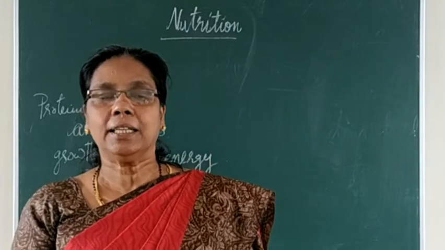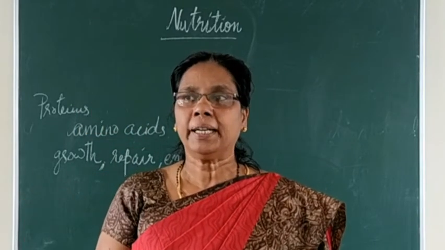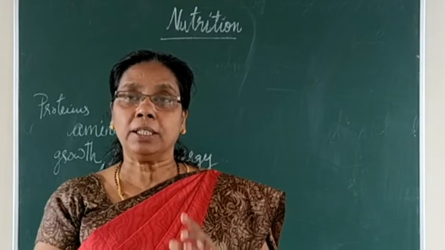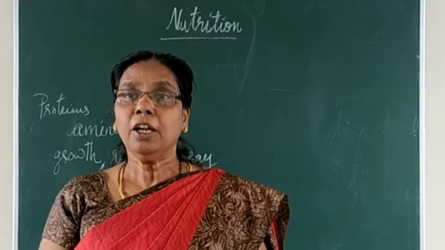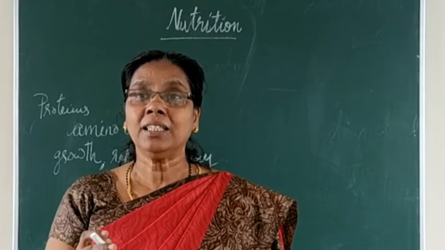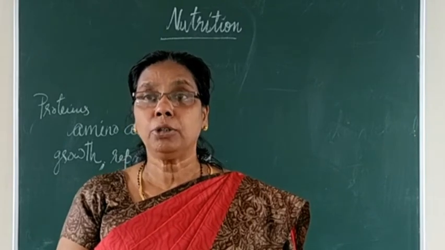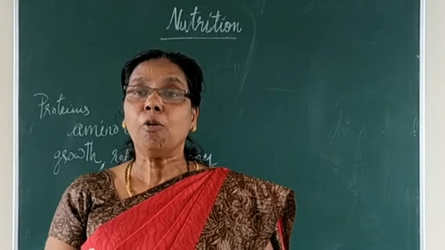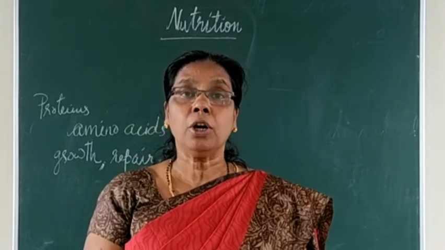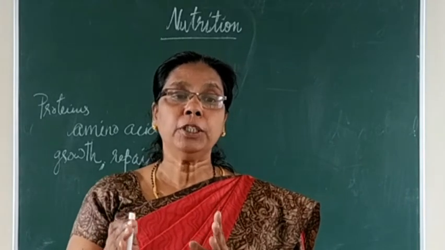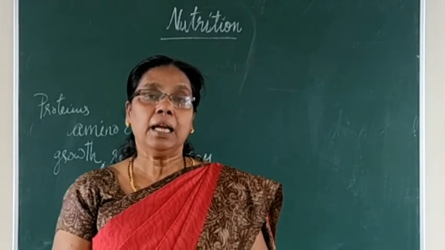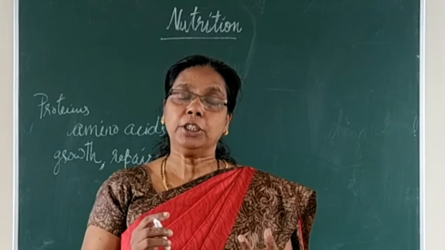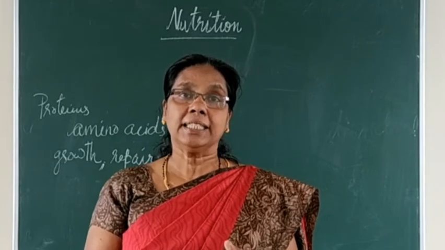Now let us see what is the control or treatment for this kwashiorkor. The child who is suffering from kwashiorkor, we have to give a food rich in what? Protein-rich food we have to supply, otherwise the child, before the age of 5 years itself, what happens? The child will be dying. So the protein-rich food, especially what are the foods? Milk, then fish, gram, jaggery. Jaggery is very good. You can see peanuts, etc.